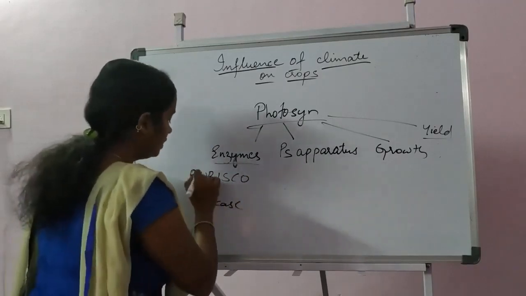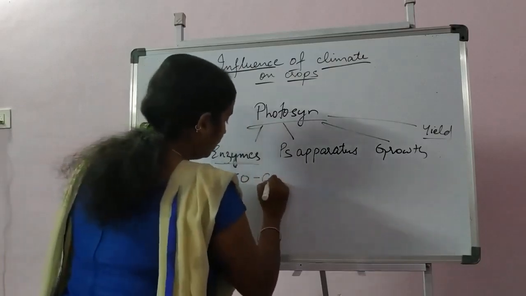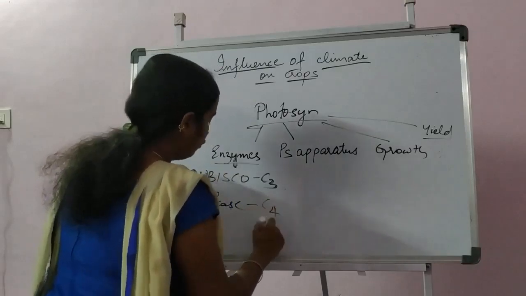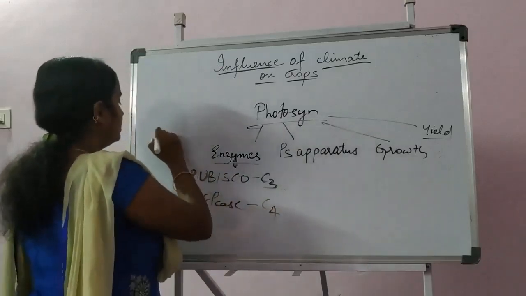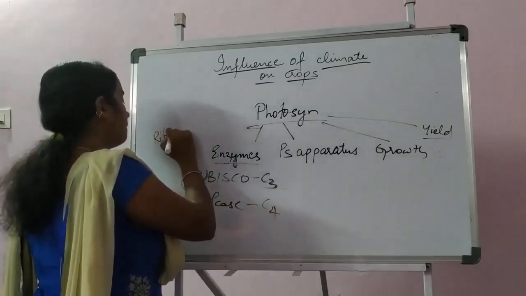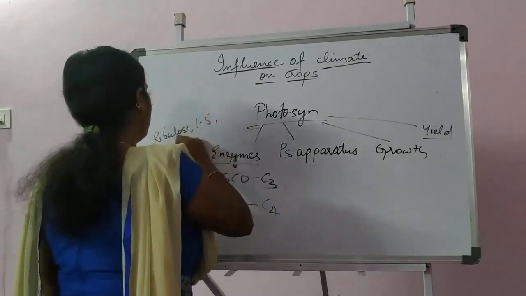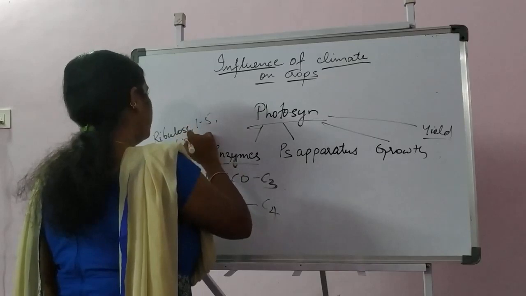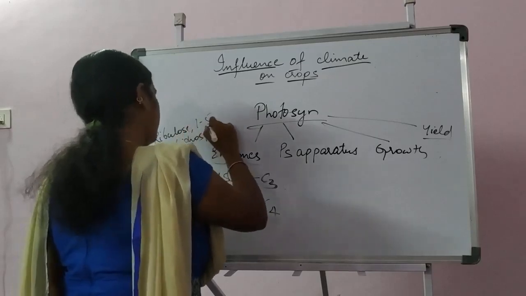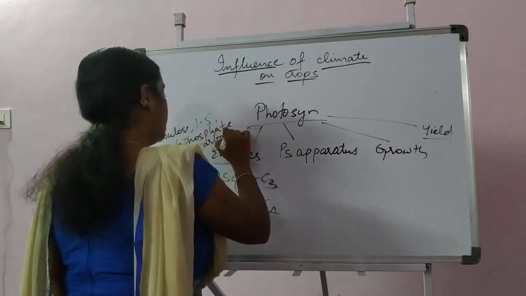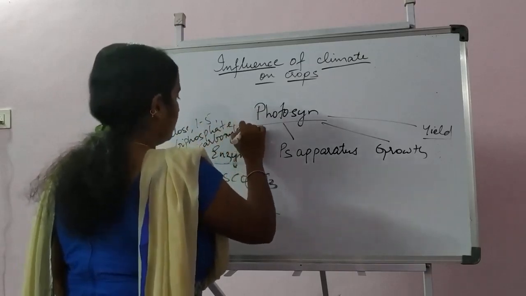Rubisco is in C3 plants and PEPcase in C4 plants. Rubisco is ribulose 1,5-bisphosphate carboxylase.